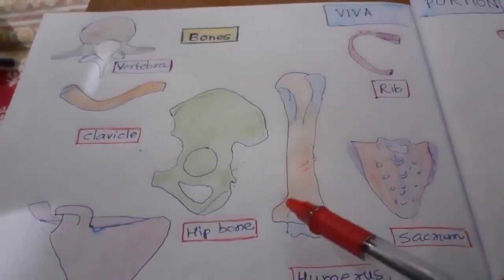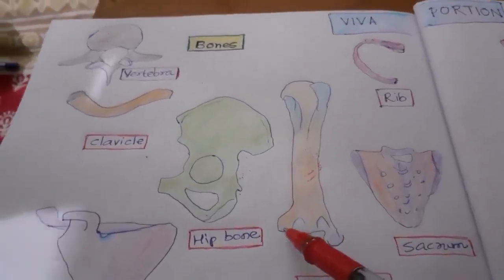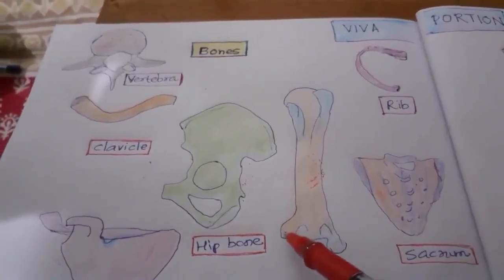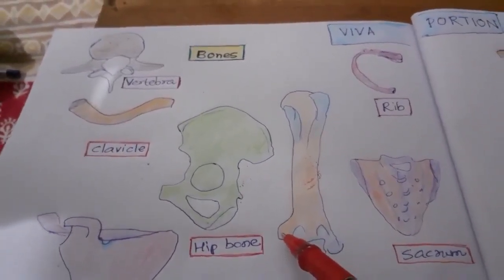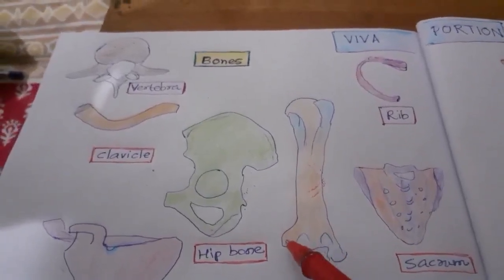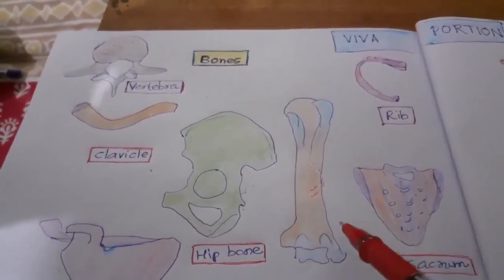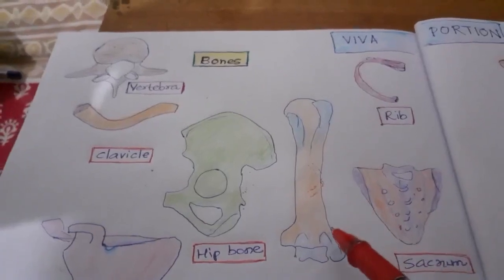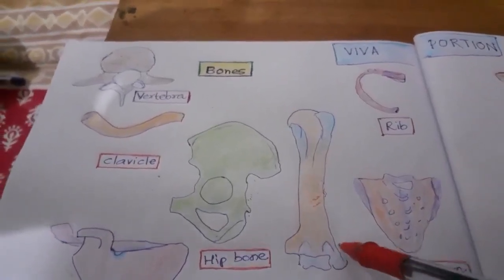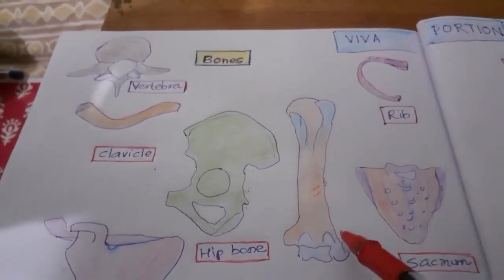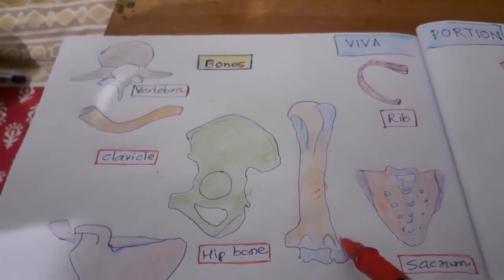Now, what is the attachment over the medial epicondyle of the humerus? It is the common flexor origin, the superficial group of the common flexor origin. And on the lateral epicondyle of the humerus, there is the attachment of the superficial group of the common extensor origin.